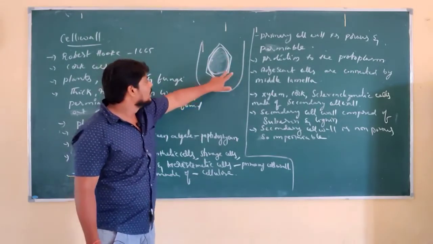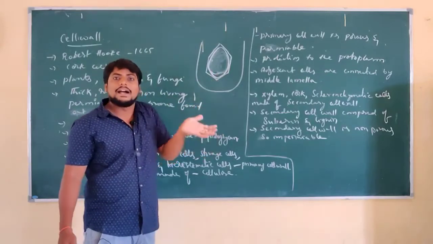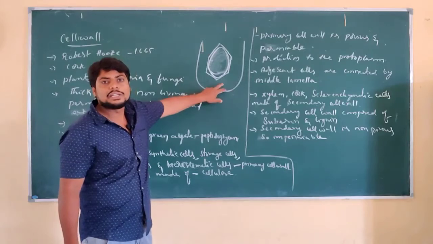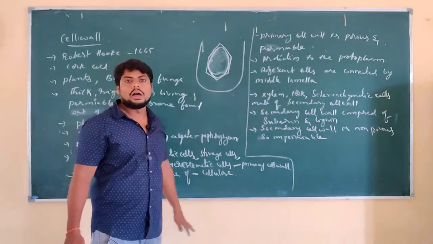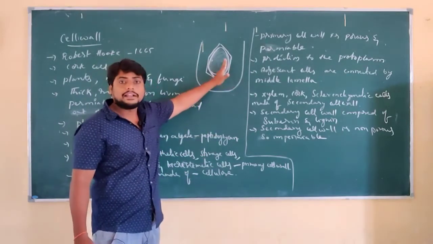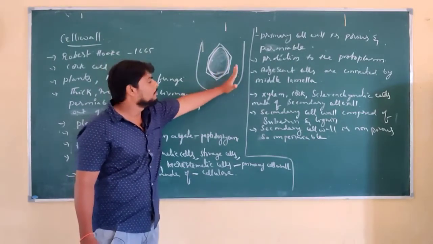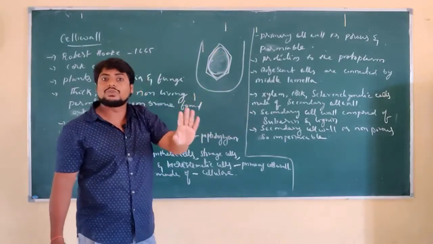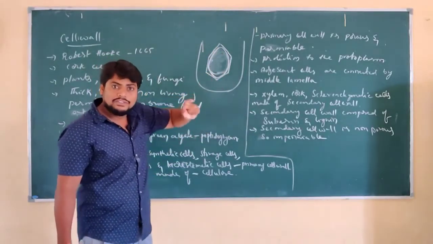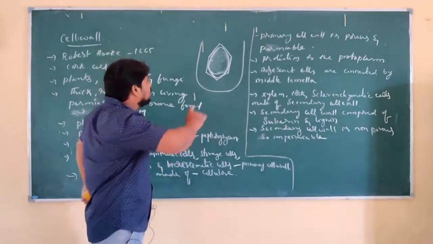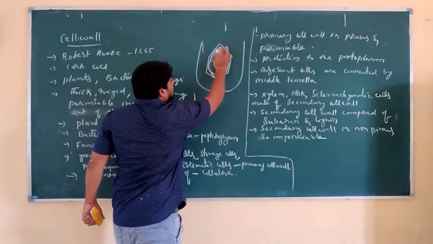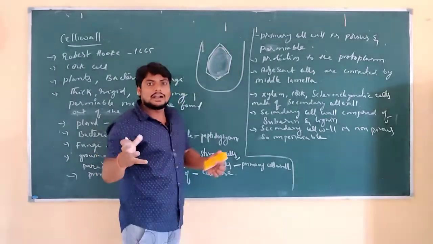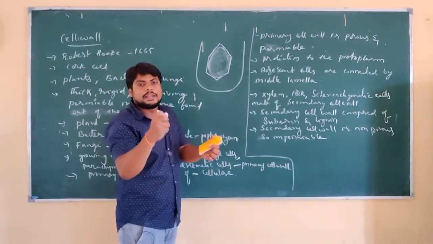At the same time, the cell wall is producing counter pressure against the turgor pressure or the pressure the solution creates on the cell wall. When the solution is creating pressure on the cell wall, the cell wall is creating pressure against the solution. Due to the variation in concentration, the content of the cell, that is the plasma membrane as well as cytoplasm, start shrinking away from the cell wall.